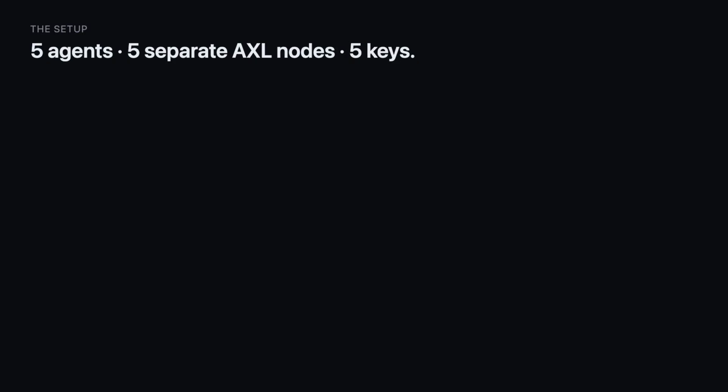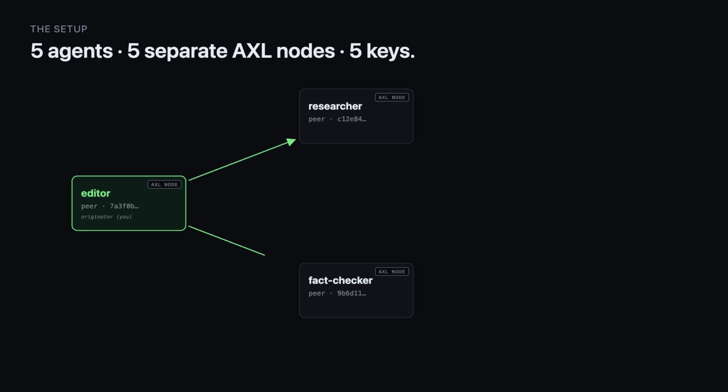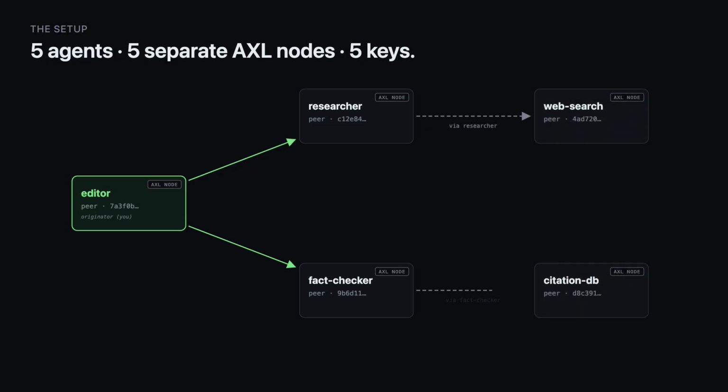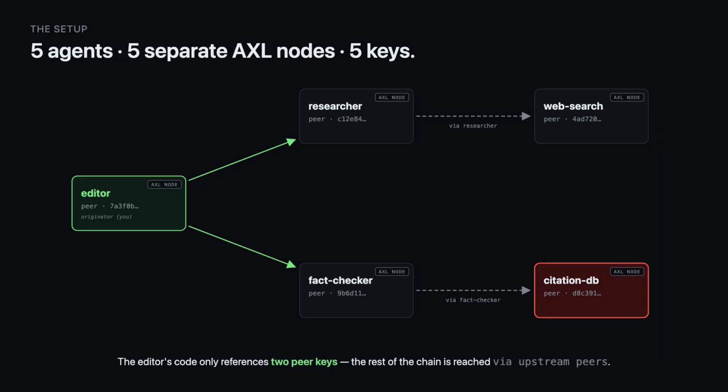For the demo, I have 5 agents running in different VMs. The editor is a simple LLM for writing reports. It only shares keys with 2 other agents, the researcher and fact checker. However, those 2 agents talk to a web search agent with a browser MCP and a fact checker with CitationDB. In the demo, I will have the CitationDB fail, showing a downstream issue with no direct connection to the editor.